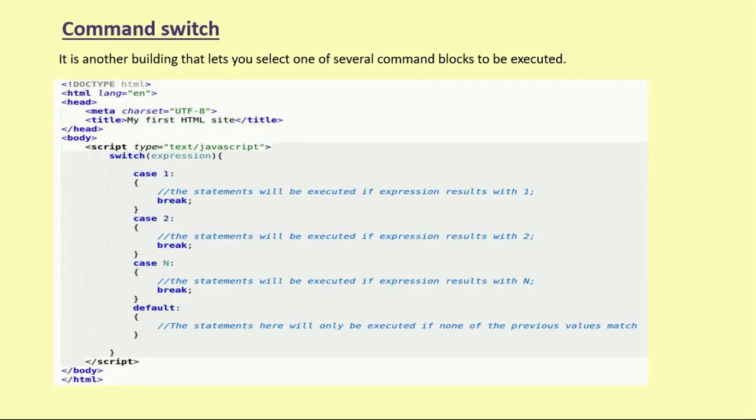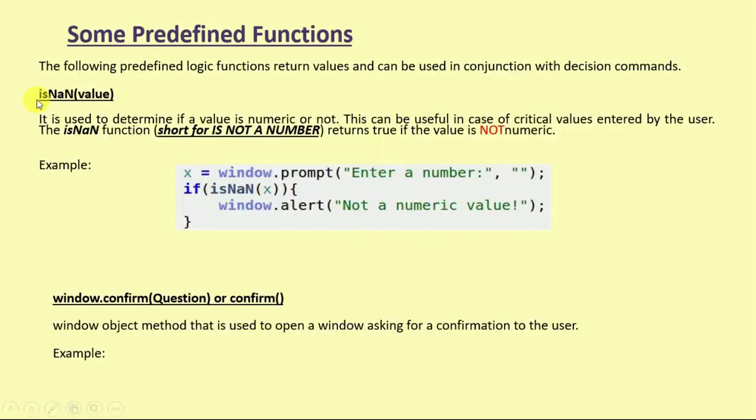So please try this code as well. And we have some predefined functions. The following predefined logic functions return a value that can be used in conjunction with decision commands. So there is a predefined function that we are using, that is isNaN. It is used to determine if a value is numeric or not. Suppose the user wants to check whether a value is numeric; it can be done with the help of this predefined function. x is equal to window.prompt, enter a number, and here is an if isNaN(x), window.alert, not a numeric value. That is very easy to use and easy to implement in our code.